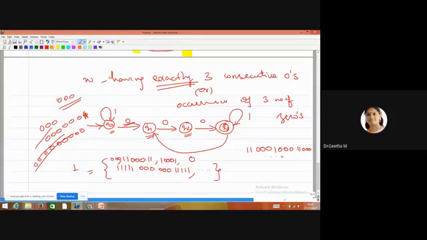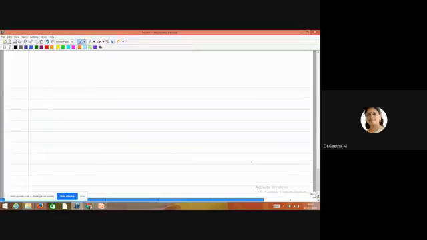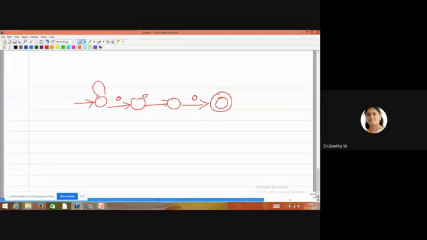Suppose I need exactly 3 number of zeros. So let us move on to the diagram. 3 number of zeros I have given, exactly 3 number of zeros. So what should your initial part be? Any number of ones. Final is also any number of ones. So this is the diagram for exactly 3 number of zeros. So only 3 number of zeros should come here.